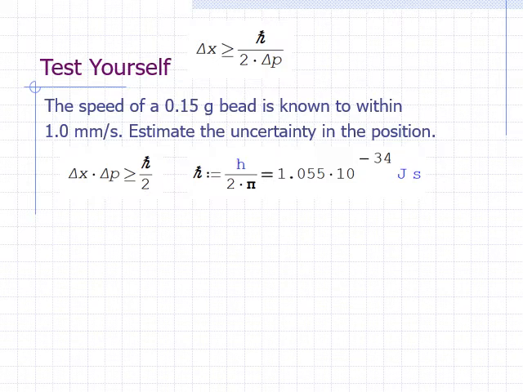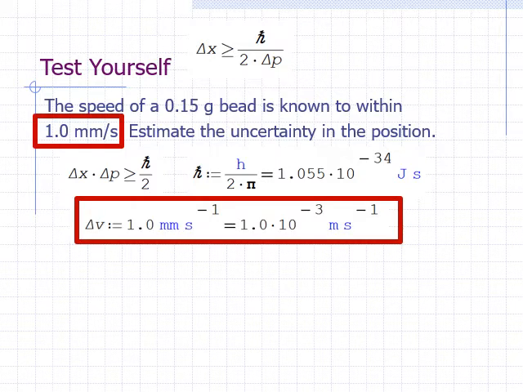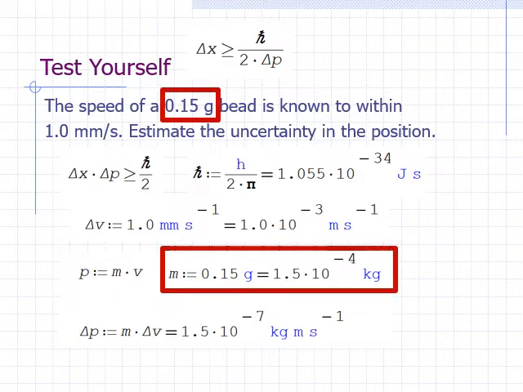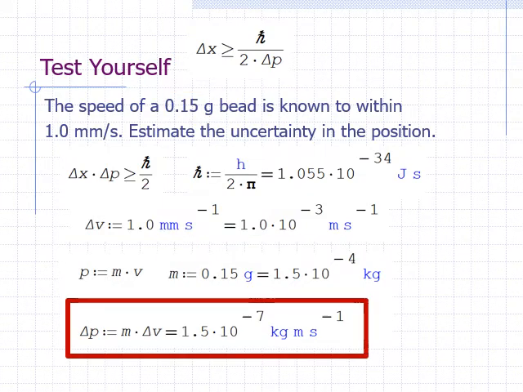In this question, we are given the uncertainty in the speed as 1 millimeter per second. This is equivalent to 1.0 times 10 to the negative 3 meter per second. Since momentum is equal to mass times speed, and we are given that the mass is 0.15 grams, or 1.5 times 10 to the negative 4 kilograms, we can calculate the uncertainty in momentum, delta p, as mass times delta v.